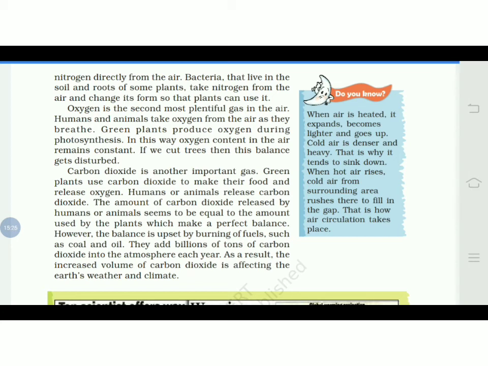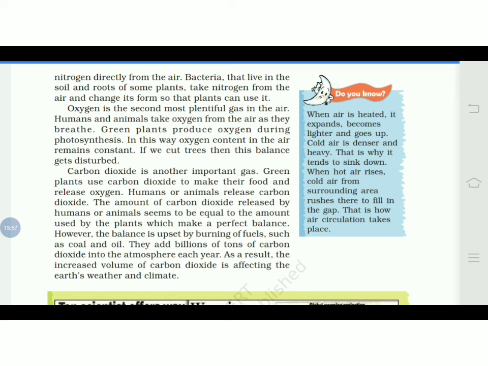When the air cools, there are water particles, the humidity, in the air too, so it becomes cool and heavy. That kind of air becomes denser, and because of the heaviness it sinks down. So it keeps on circulating.